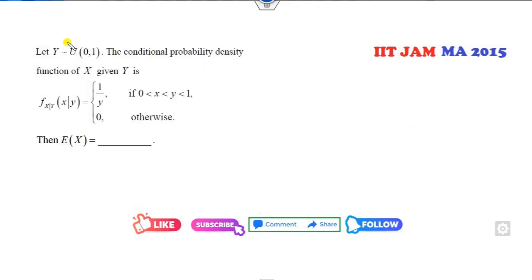Now look at this. Y follows a uniform distribution. The conditional distribution of x is given here. Can you identify which distribution it follows? You can see it is x conditioned on y. So what is that? It is 1, which I can write as 1 over y minus 0. That means it follows a uniform distribution with the range 0 comma y. Fine, because what is the PDF of 1 over y minus 0? Because they are continuous.